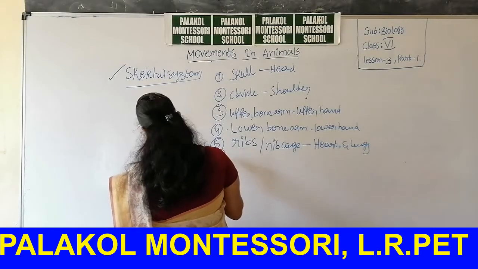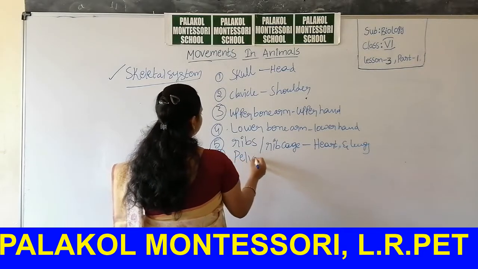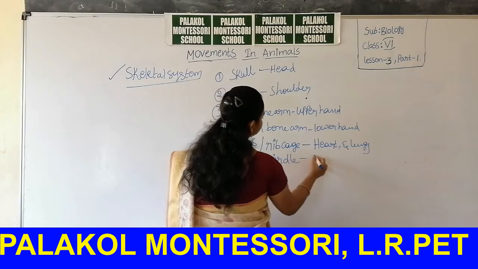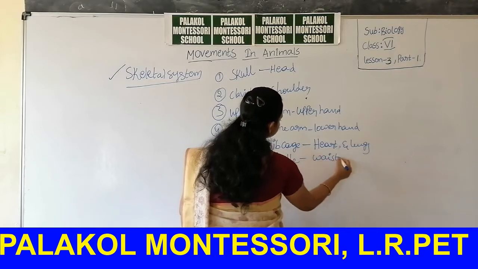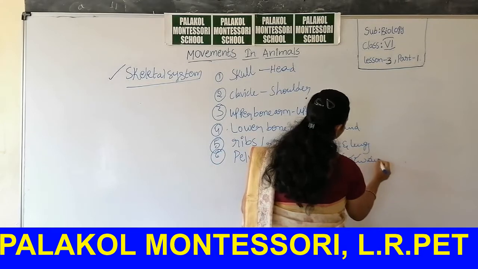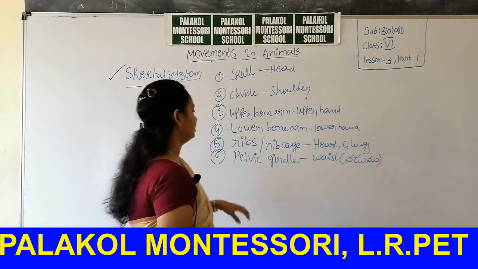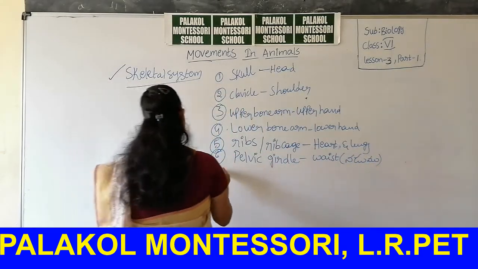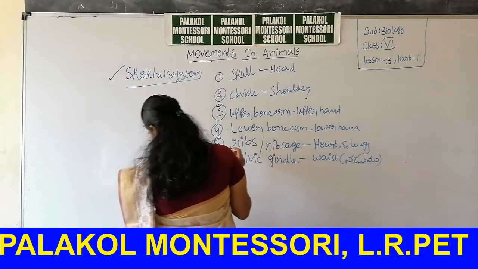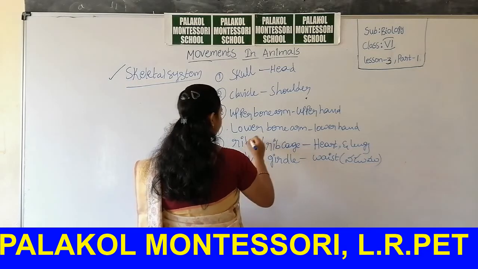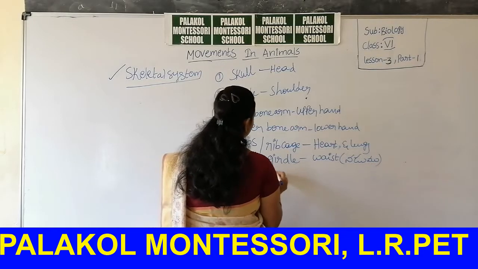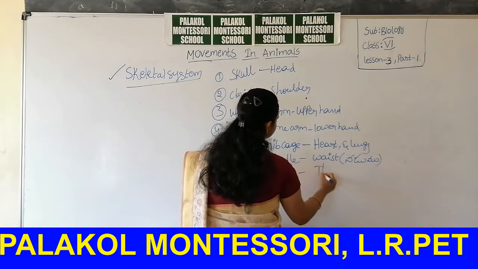Next one, the pelvic girdle, at the region of the waist. Next, the thigh bone at the region of the thigh.